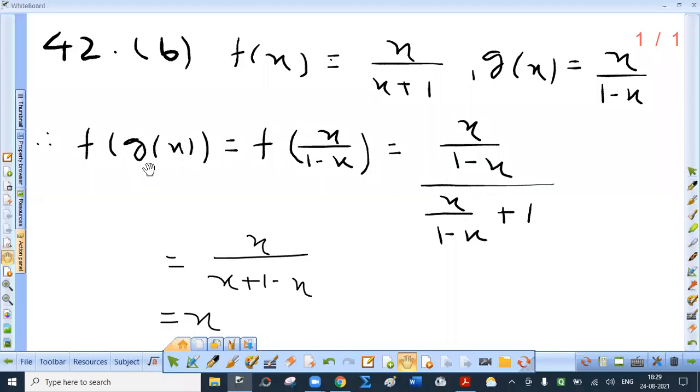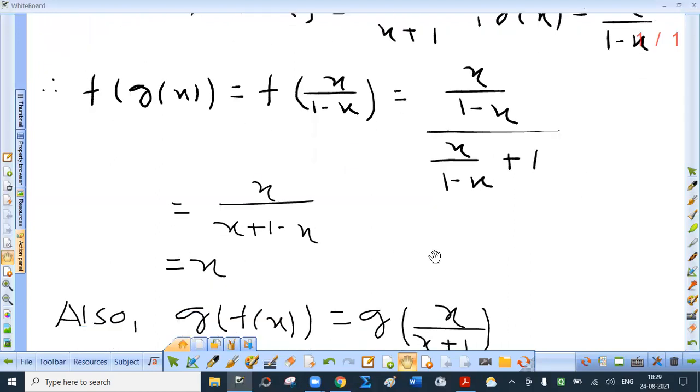So what is f of g of x? g of x is x upon 1 minus x. So we have to find f of x upon 1 minus x. Use common sense. This is f of x. Whatever is written here, write the same in the numerator. So x upon 1 minus x in the numerator. Whatever is written here, add 1 to it. So add 1 to what? x upon 1 minus x. Now you need not write this step. You can say that multiply numerator and denominator by 1 minus x. So x upon x plus 1 into 1 minus x is 1 minus x. So on simplification, you get x.